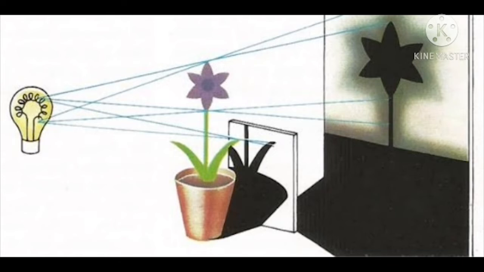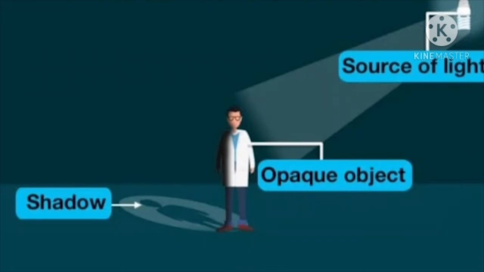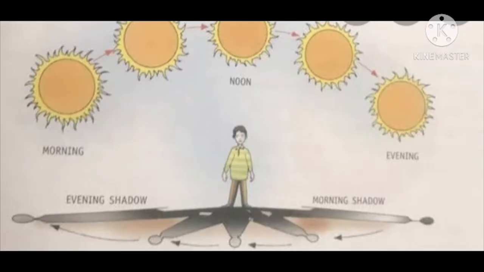Got it, my dear children? This is how a shadow is formed. For the formation of a shadow, three things are required: a source of light, an object that obstructs the path of light, and a screen on which the shadow can be formed. Now, let's learn the characteristics of shadows. A shadow is formed on that side of the object which is away from the light source. Second, the size of the shadow changes with the change in direction and position of light.